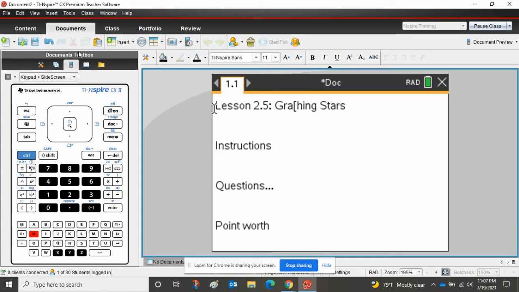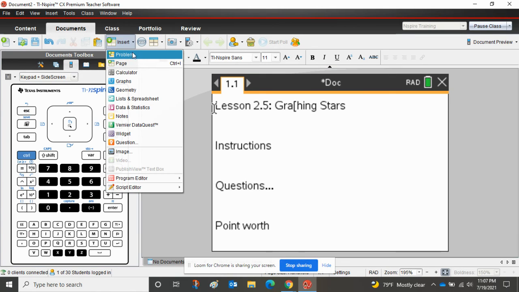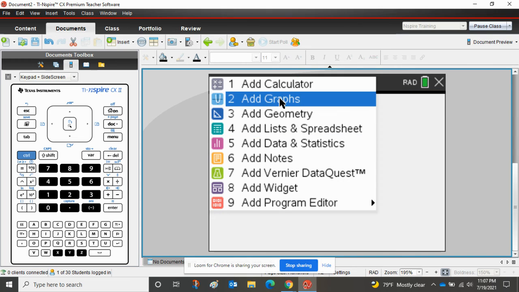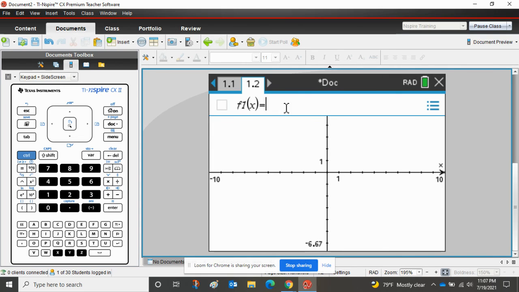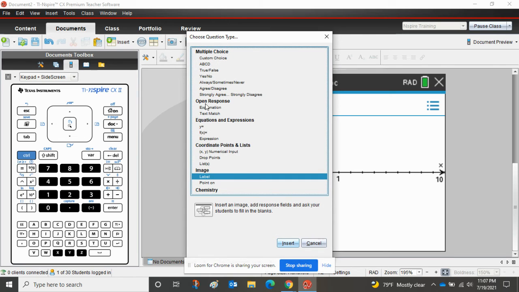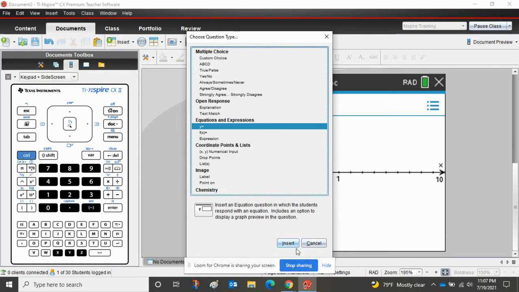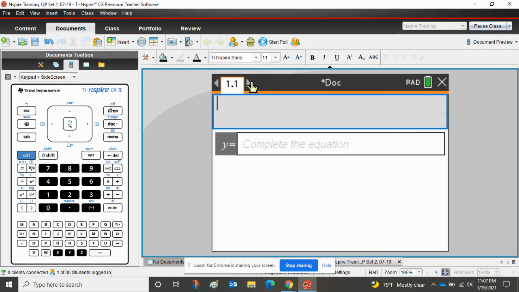All right, so next thing I'm going to do, I'm going to add another page. Maybe I want to add a graph that I need to manipulate, whatever. Let's say I want to add some questions. So now I'm going to add a question here. Let's say I want them to input the best equation into that.